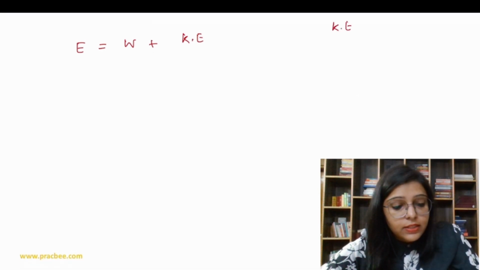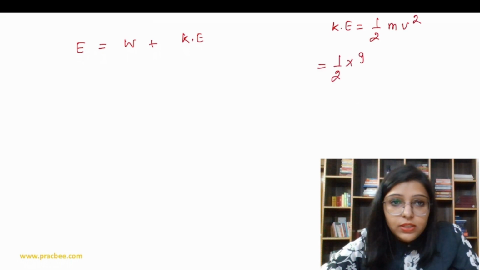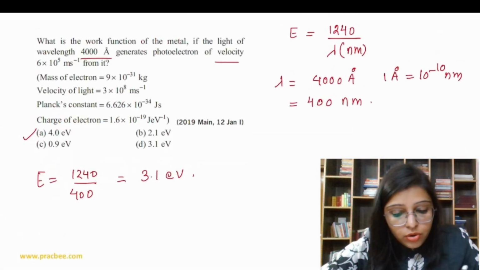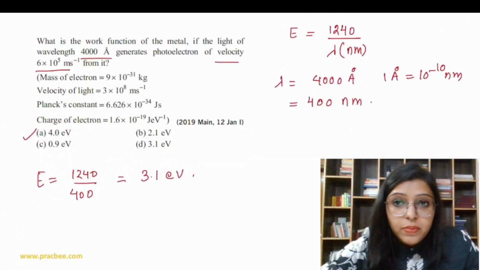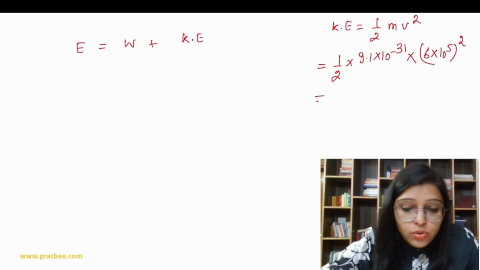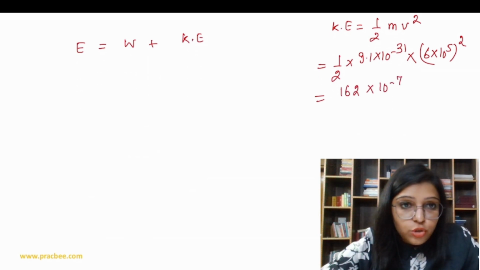So kinetic energy is half mv square. Mass of electron is 9.1 into 10 to the power minus 31 kg, and velocity of electron is 6 into 10 to the power 5 meter per second, so this is 6 into 10 to the power 5 whole square. On solving this you get 162 into 10 to the power minus 7 joules.